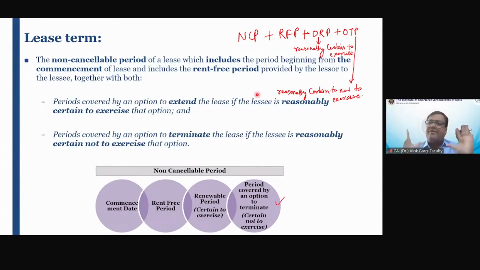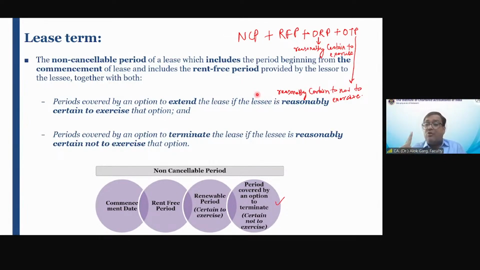After 2 years, you can vacate this house as per your discretion, or I can get this house vacated as per my discretion. Means both of us can mutually agree on vacating the house. But 2 years is the non-cancelable contract.